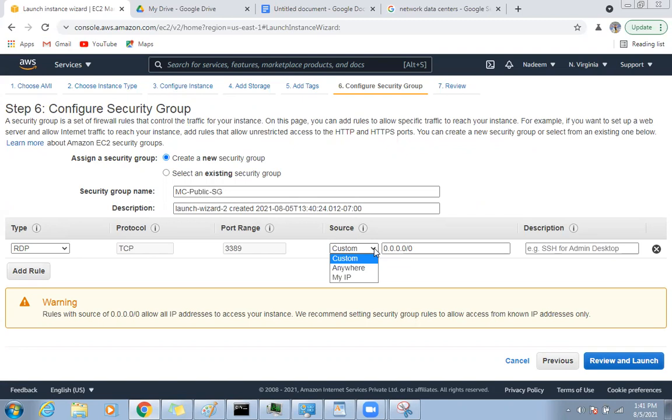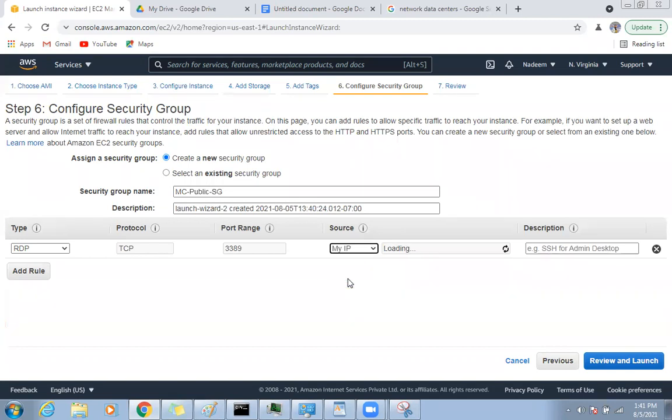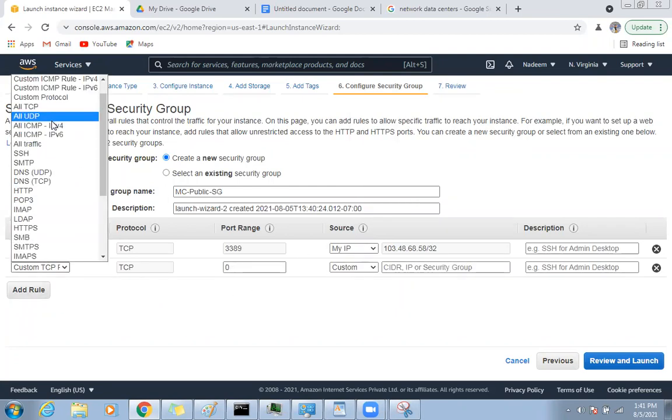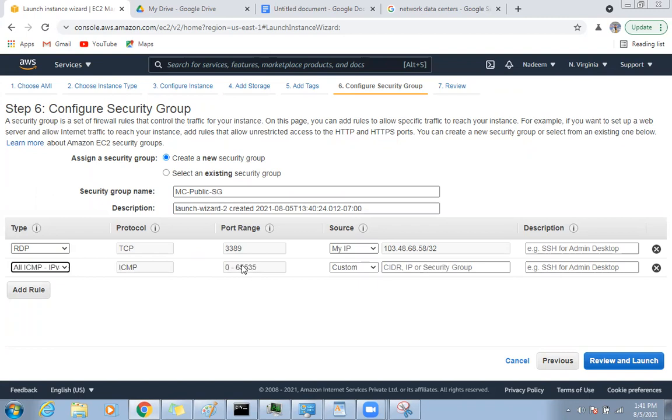So we need to do it from RDP. Okay, for lab purposes, if I choose mine only, that's still okay. We will come back and see here. So for now, for security purposes, I'm just choosing my public IP address, and I will add another rule, which is all ICMP, with my IP address. So only I can ping this server from my public IP address.